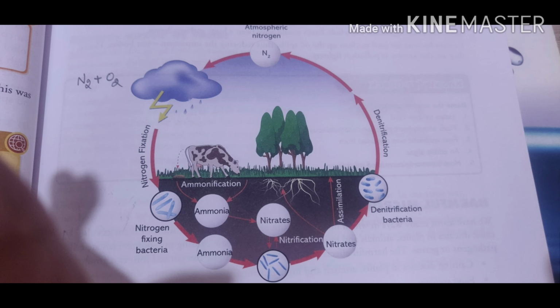And the last step is denitrification. These nitrogenous compounds are returned to the soil, and now these compounds are reabsorbed by the plants. Some of them are converted into nitrogen by denitrifying bacteria present in the soil and is released back into the atmosphere. So this is nitrogen cycle.